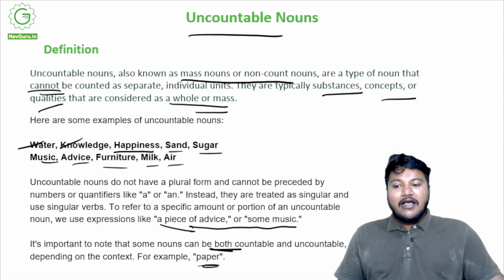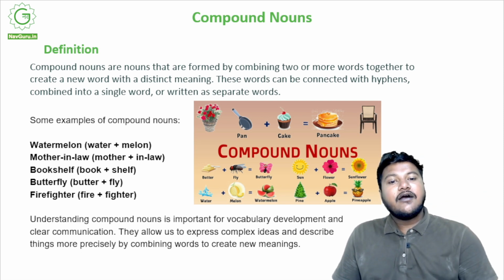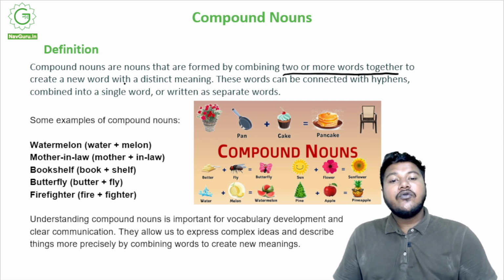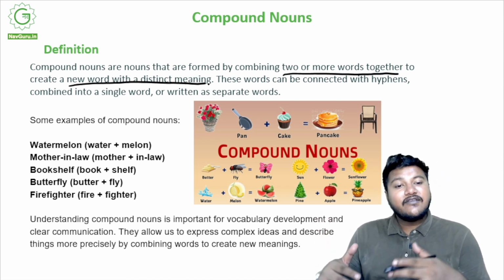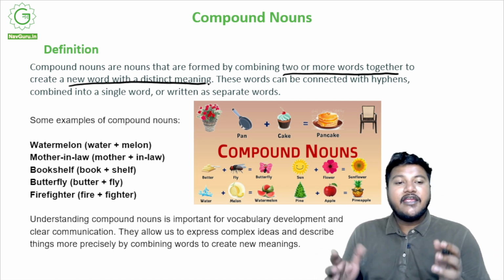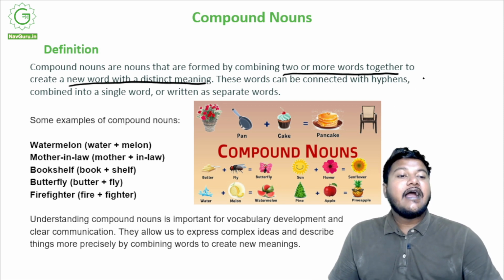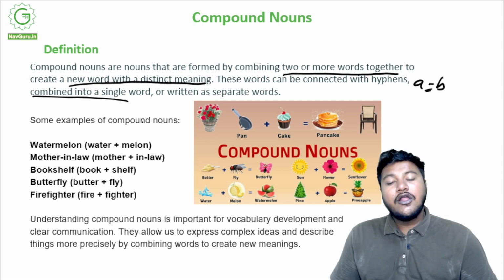Now moving on to the last part of our types of noun, we go to compound nouns. Compound nouns are basically nouns that are formed by combining two or more words together to create a new word with a distinct meaning, right? This new word might have something to do with the previous words or not, but it does create a new noun in itself. These words can either be connected with hyphens. You know what a hyphen is, right? It can be combined into a single word, or it can be written as separate words, but they are all compound nouns.